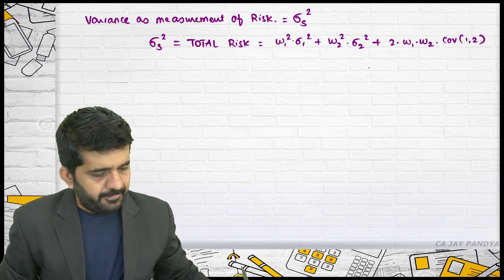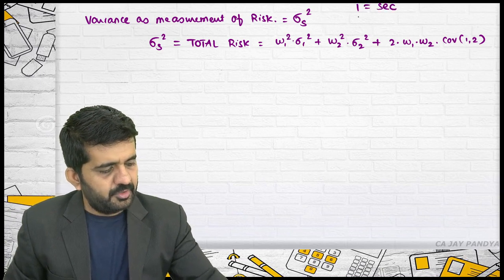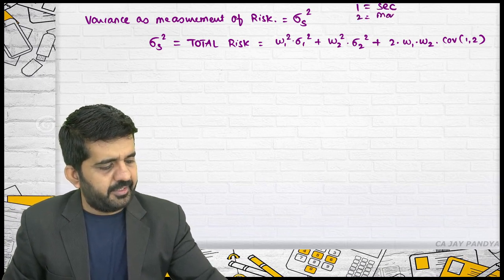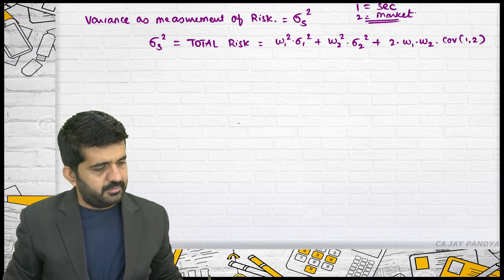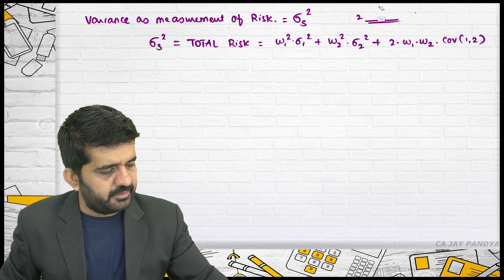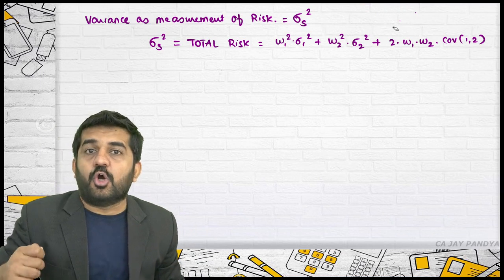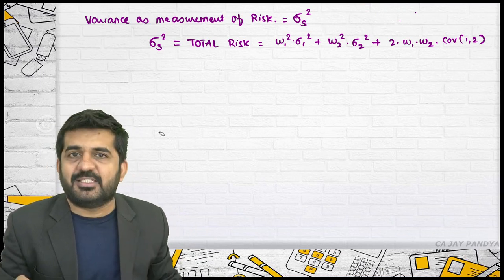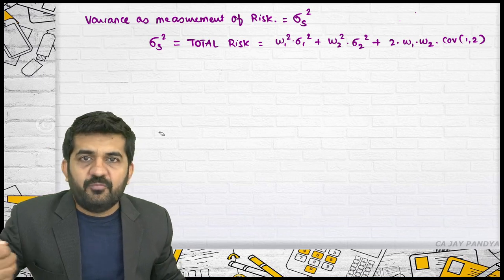Sorry, what is 1 over here? Security. 2 over here is market. No, 2 is the second security and it is not market. Alright. I have got the total risk of the security? Yes. Or the total risk of the portfolio? Yes. Is it through standard deviation or through variance? It is through variance.